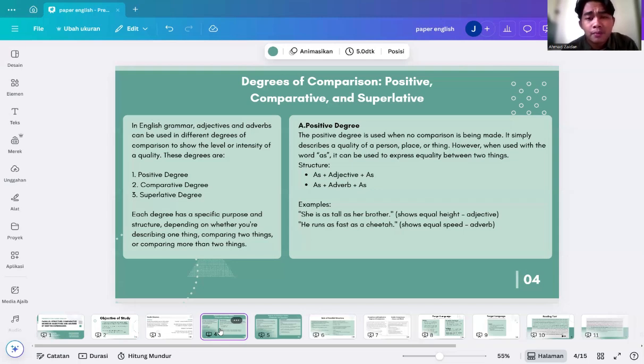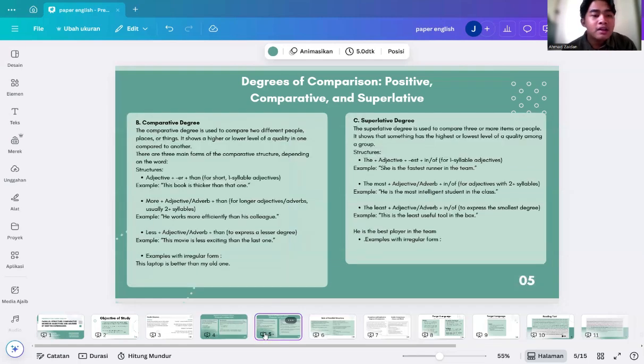The structure of positive degree is one, as plus adjective plus as, and two, as plus adverb plus as. Example one: She is as tall as her brother. It shows equal height, adjective. Secondly, he runs as fast as a cheetah. It shows equal speed, adverb.